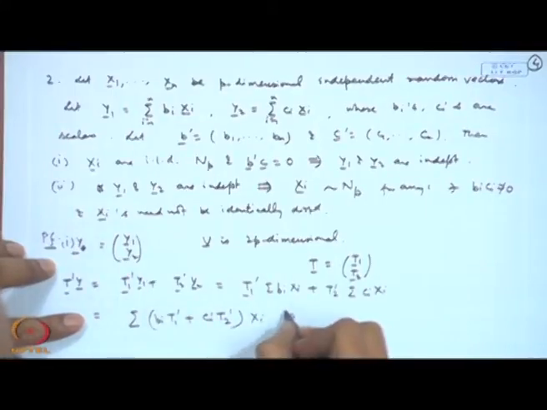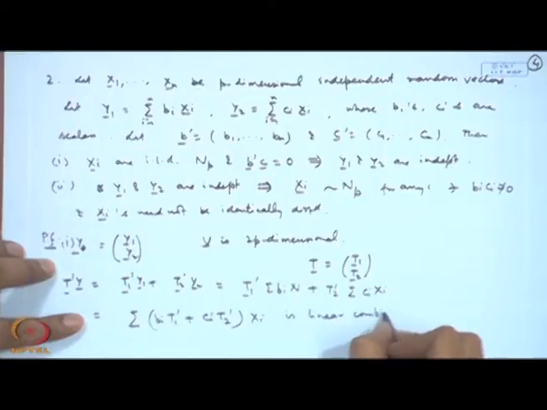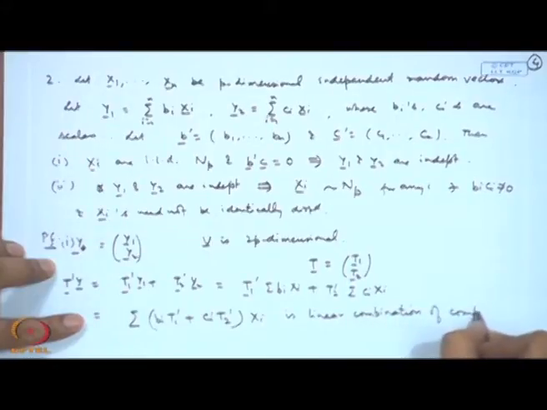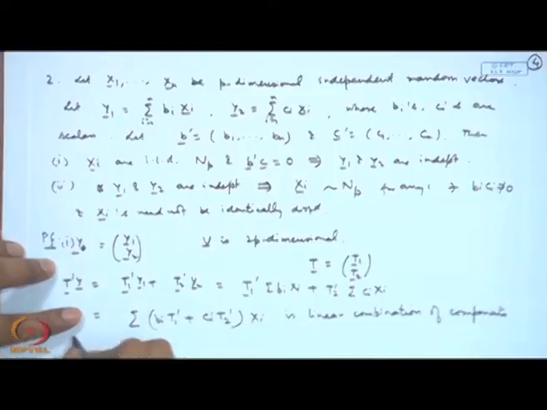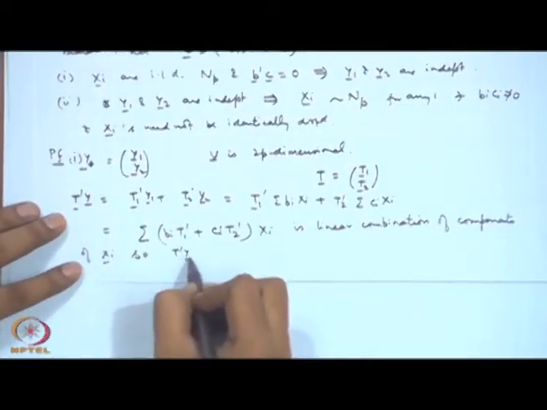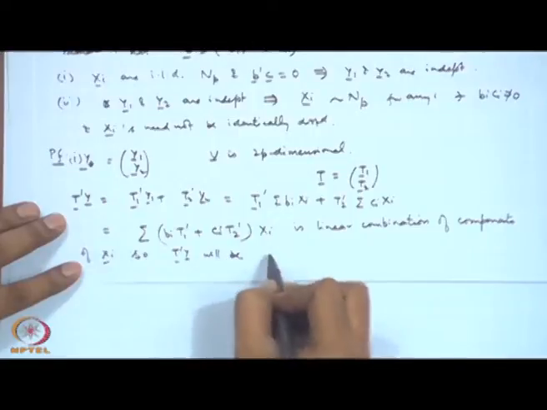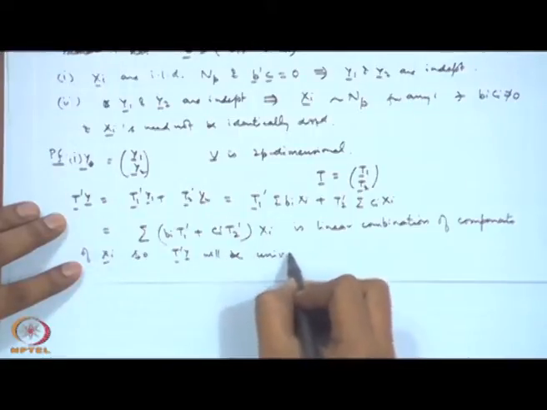So this is a linear combination of components of X_i. So t'Y will be univariate normal.